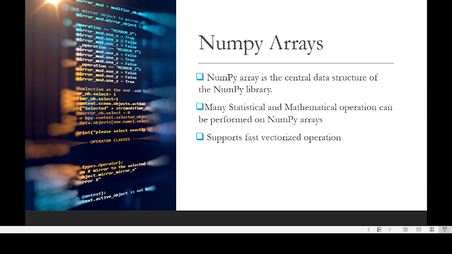The NumPy array is the central data structure of the NumPy library. Many statistical and mathematical operations can be performed on NumPy arrays. An array is basically a series of memory locations and is one of the most widely used data structures in the digital space. It saves memory because memory can be allocated dynamically. A NumPy array is faster than a Python list. An array is cache friendly, can be easily accessed from CPU to cache, and stores data in a sequential manner, which is easily accessible through an index value.